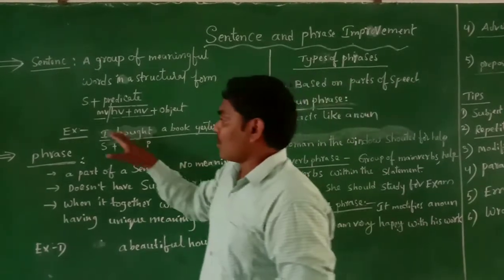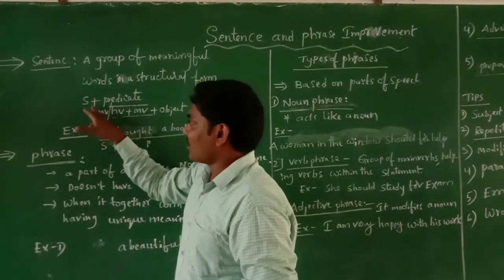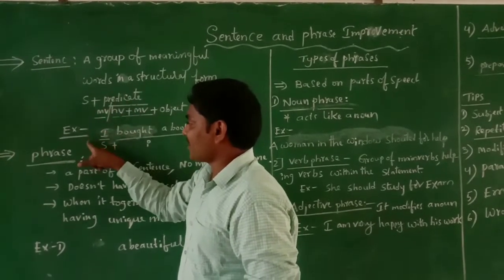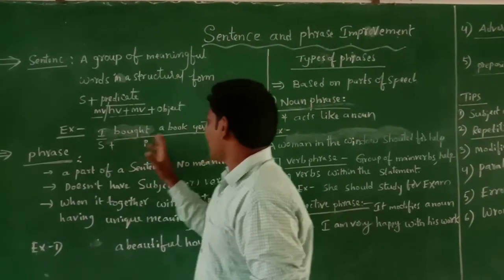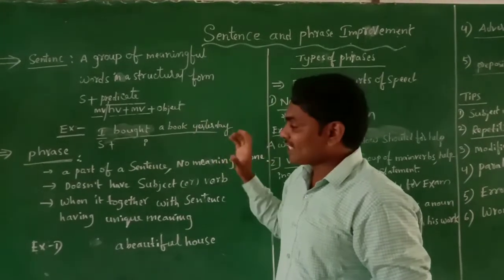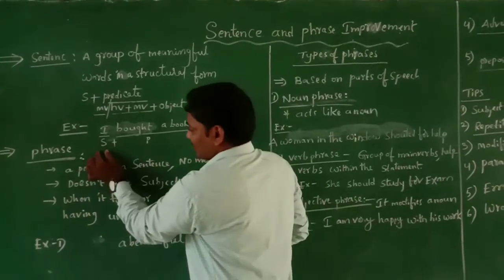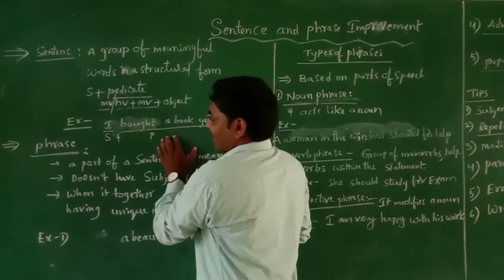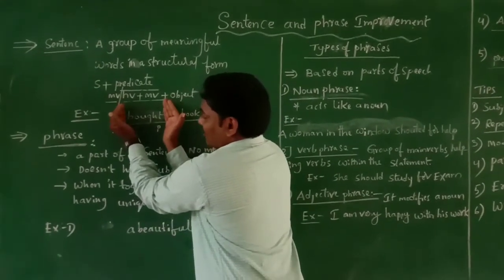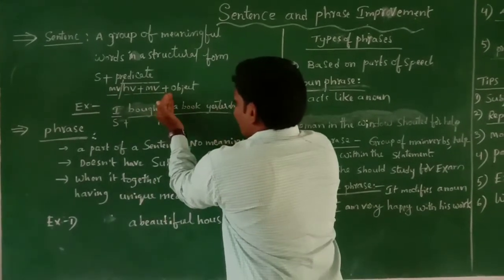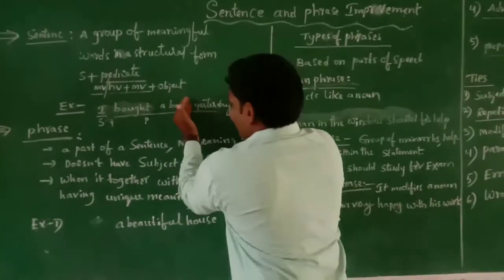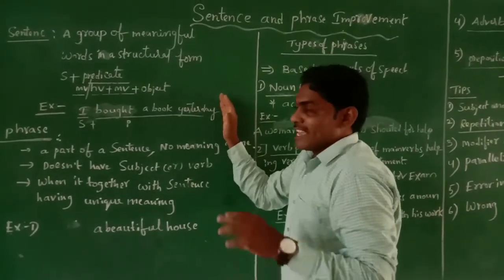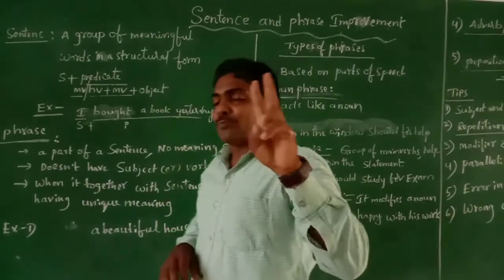For example, the sentence "I bought a book yesterday." In this statement, "I" is the subject, and "bought a book yesterday" is the predicate. Here the word bought is the main verb, a book is the object and yesterday is an adverb of time.